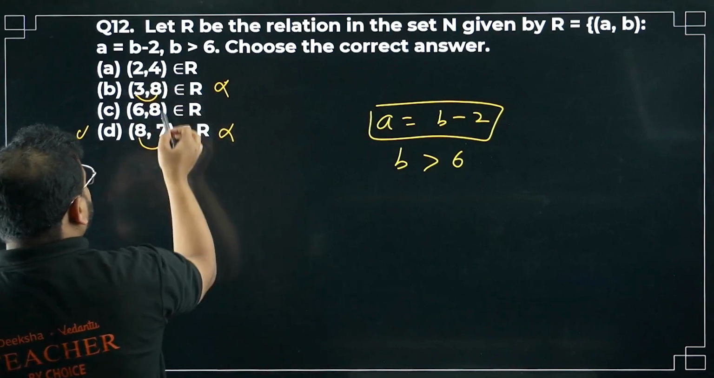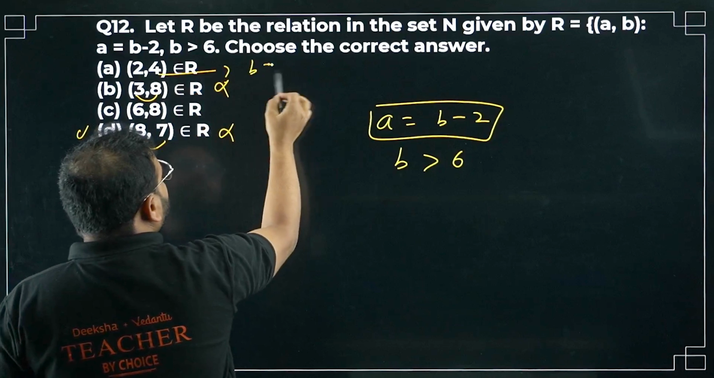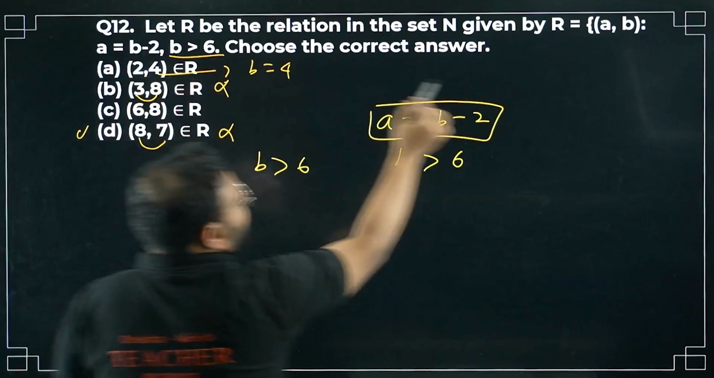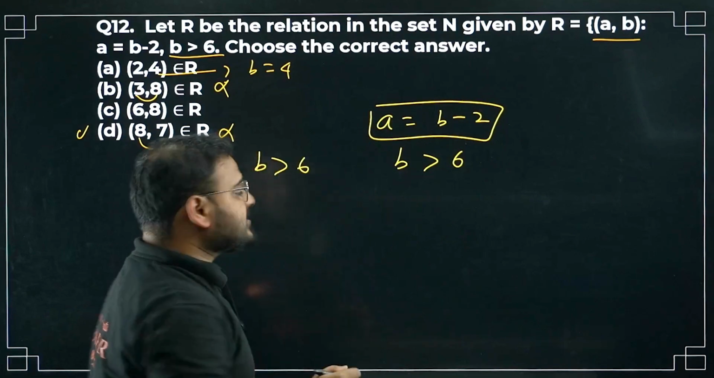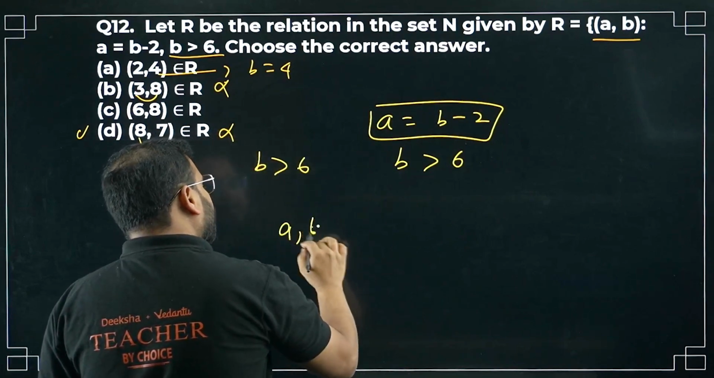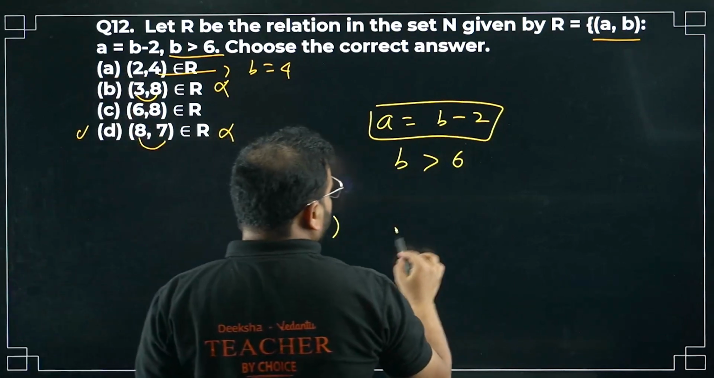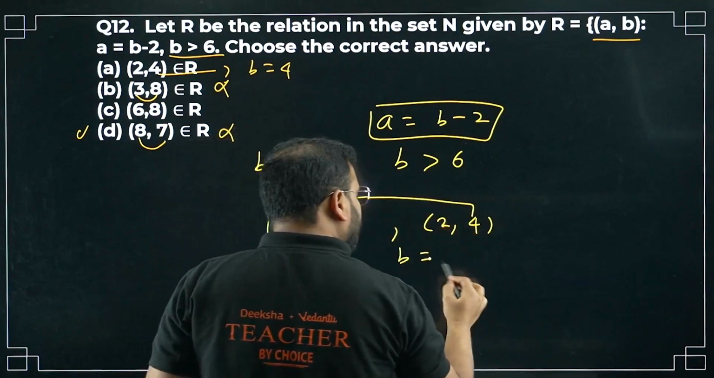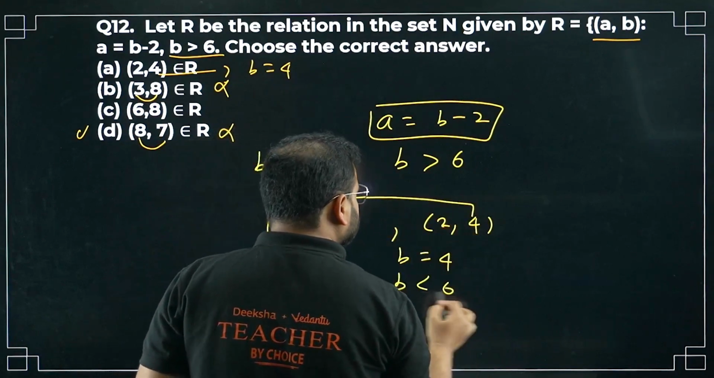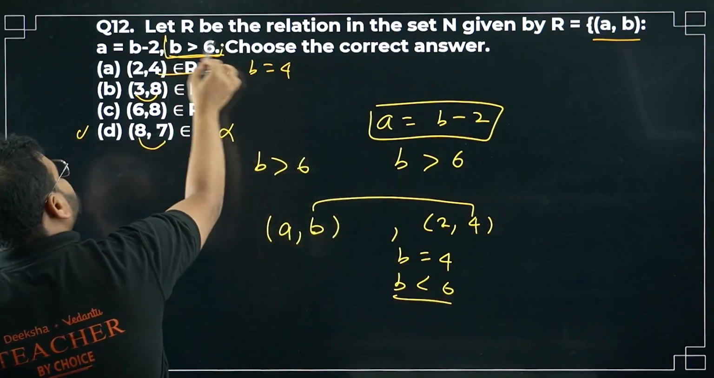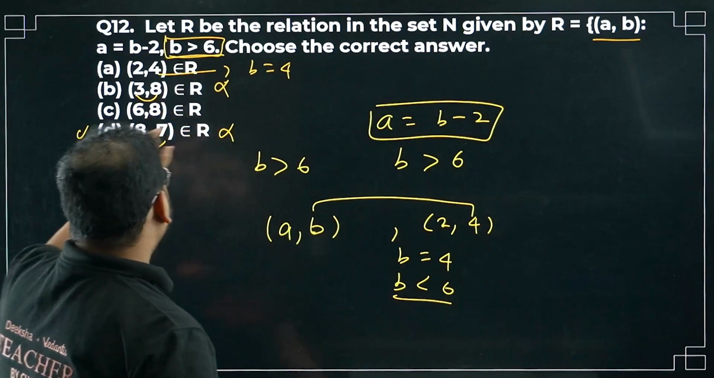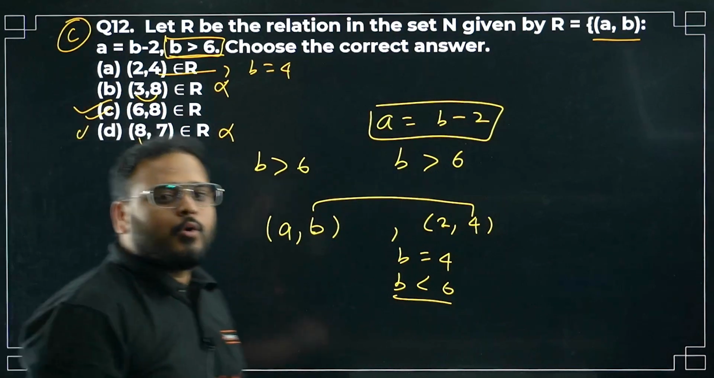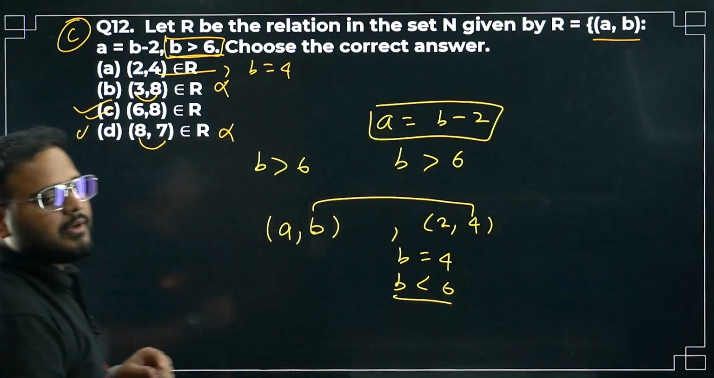And if you check option A, we are getting b as 4. But they are saying b greater than 6, right? Please check. In the ordered pair, they have given (a, b), right? Ordered pair is (a, b). What they have given in option A is (2, 4). From here, if you compare, you get b value as 4. It is simply b less than 6. What are they asking? b greater than 6. So option A cannot be there. Only correct option is option C. Option C is correct. Please check. Done.